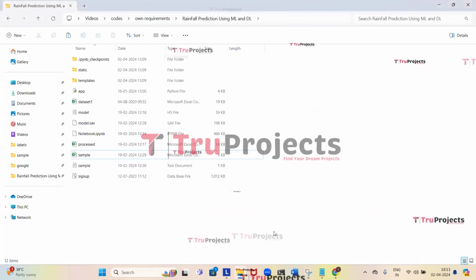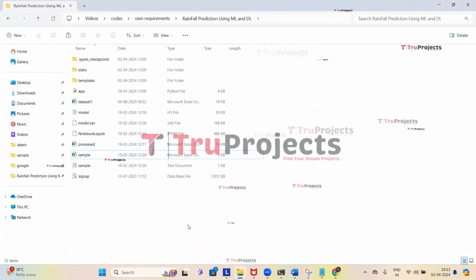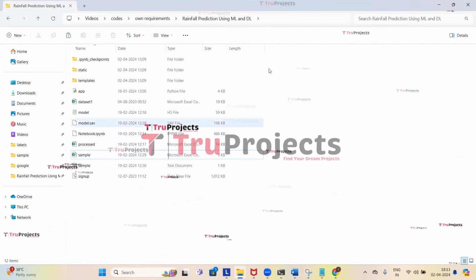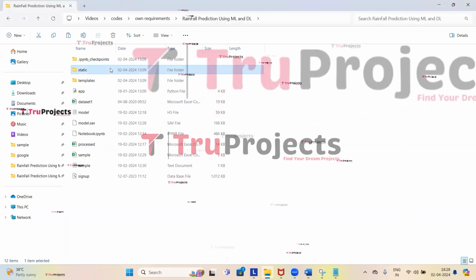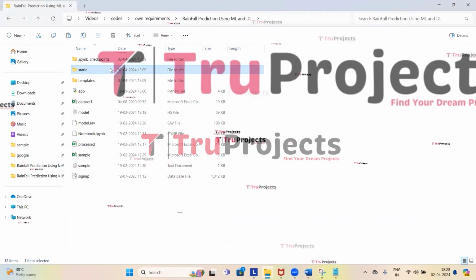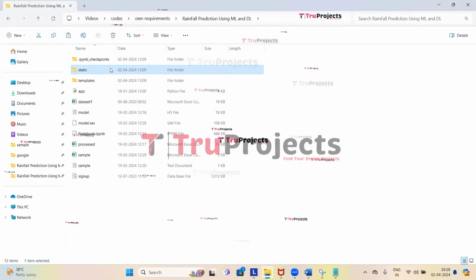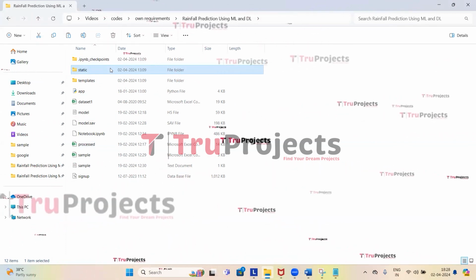So this is the code folder of the project. Let us understand how each file will be used in the project. So the first folder is the static folder. This folder contains files related to CSS, JavaScript, and Bootstrap files. These files are important for project styling and interactivity.